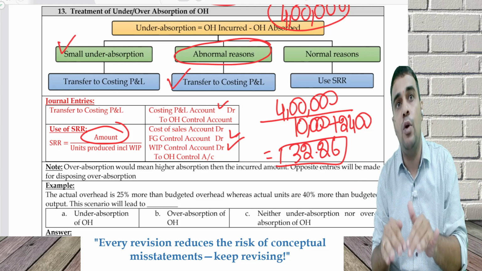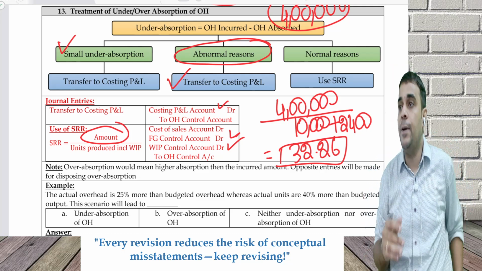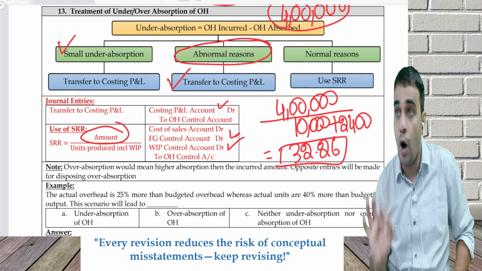FG value will go down. Next year, please recover less, and WIP control will also go down. Any doubts on this? Opposite entry.